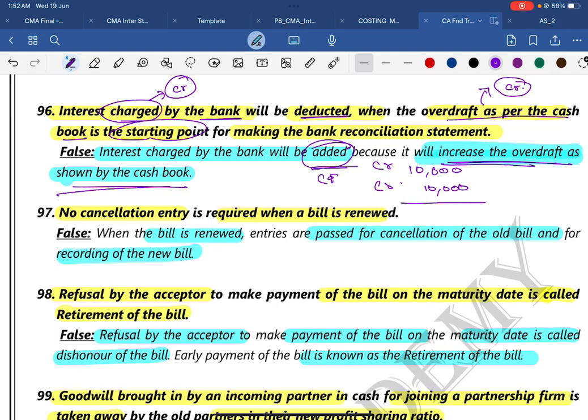Okay, in that cash book I am having, let's say it becomes 1000, so it will become 11,000 on the credit side. So automatically my overdraft balance will increase.